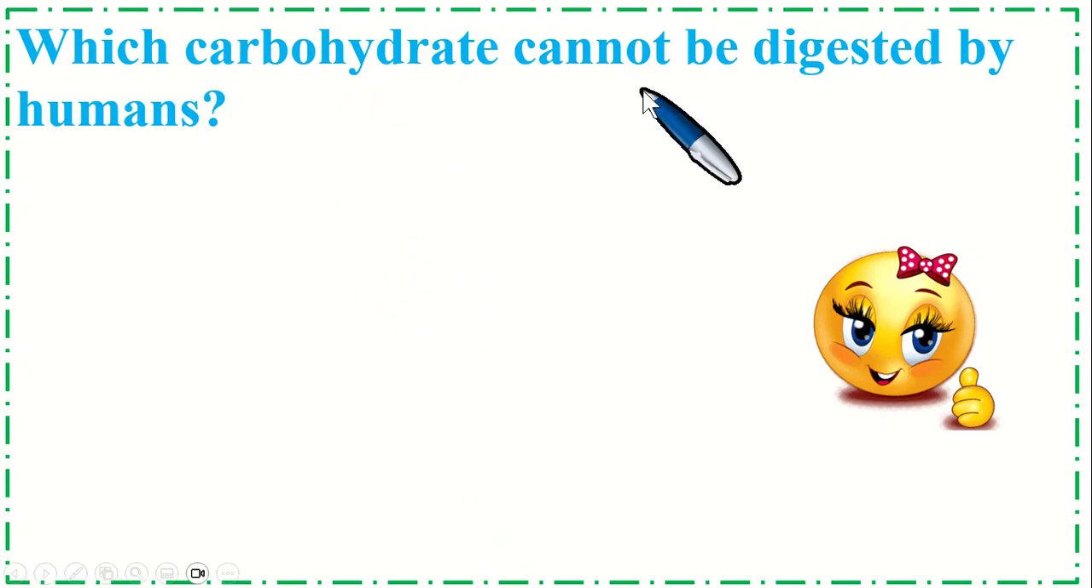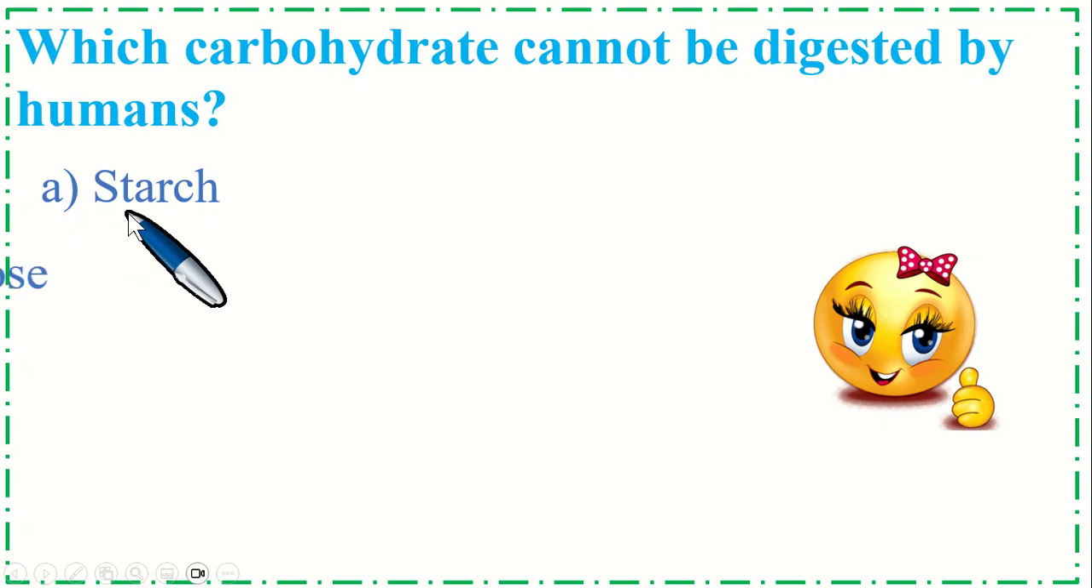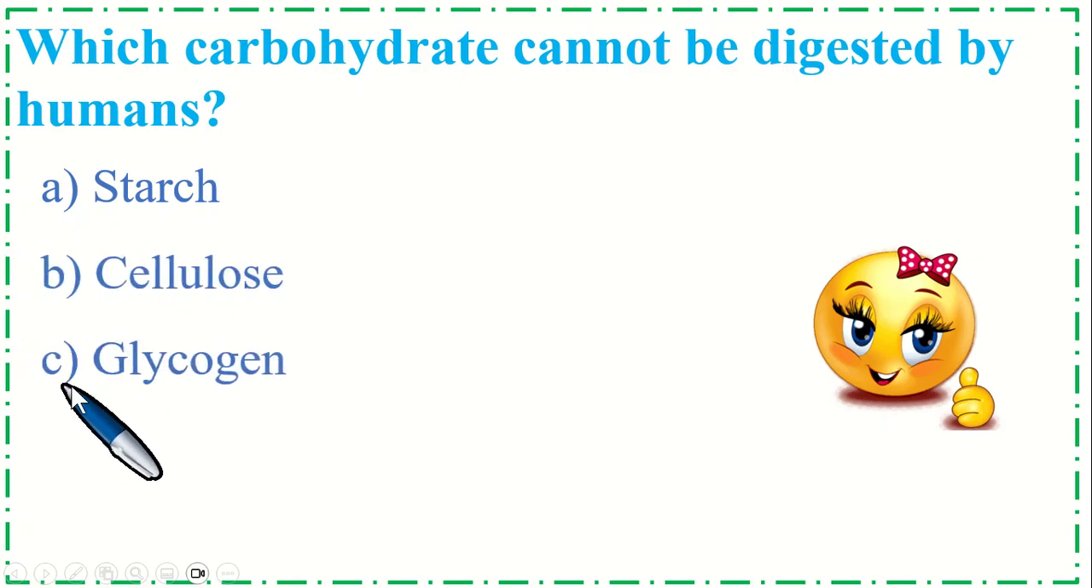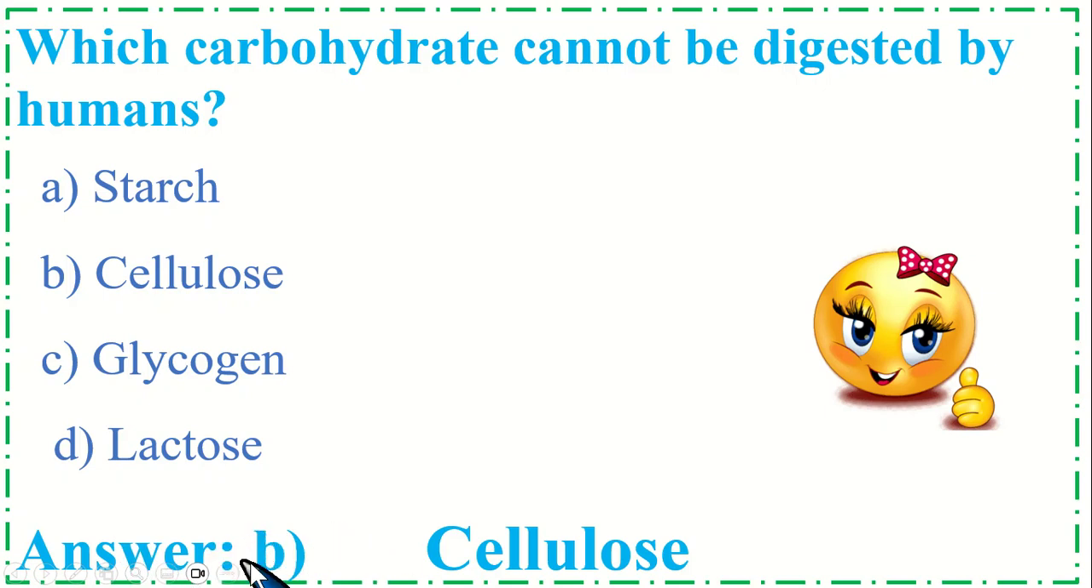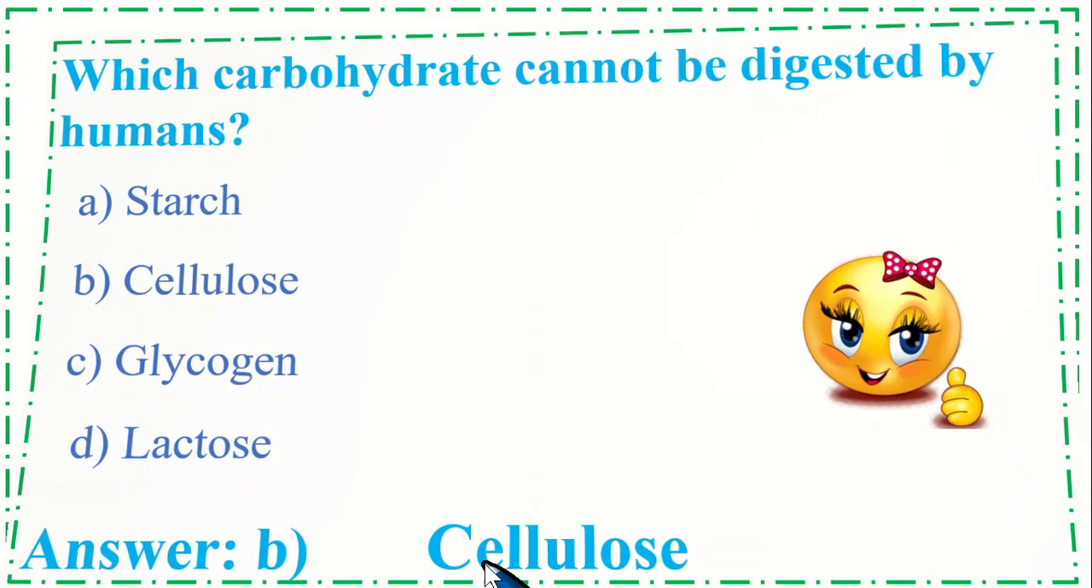Which carbohydrate cannot be digested by humans? Option A, starch, B, cellulose, C, glycogen, and option D, lactose. So the correct option is B, cellulose.